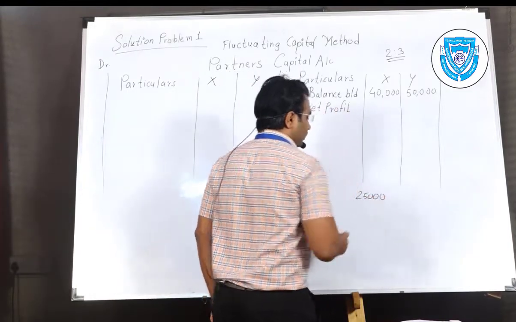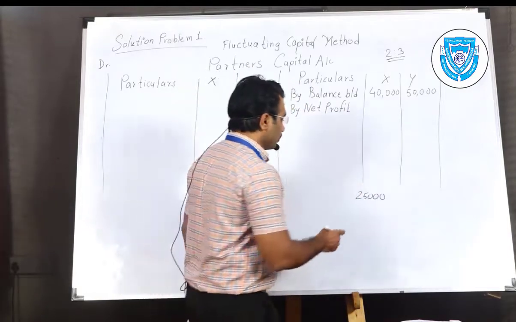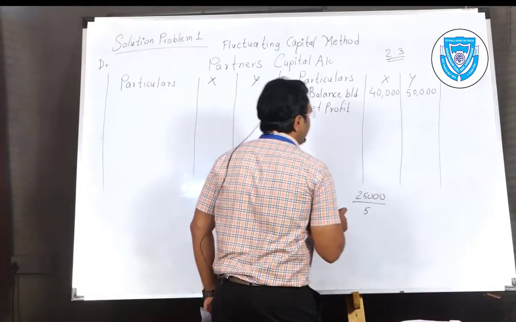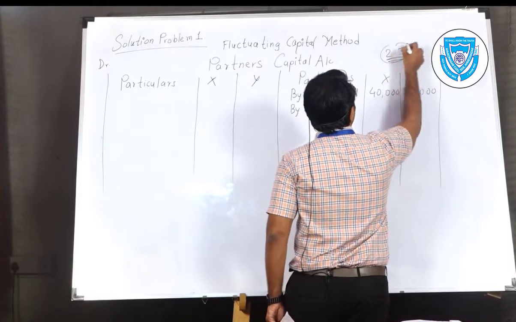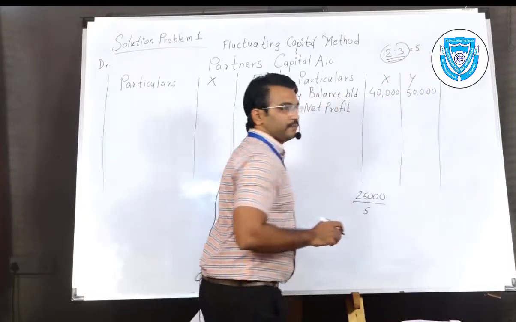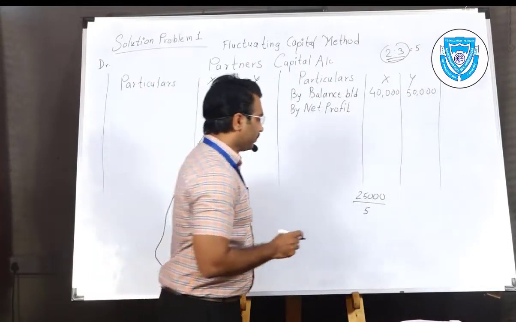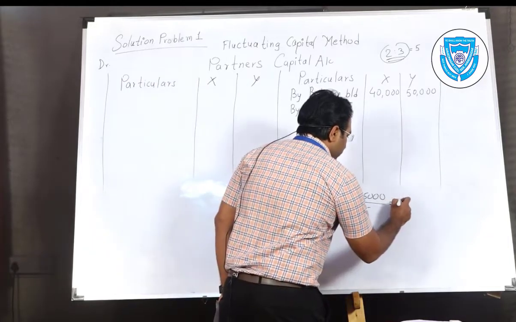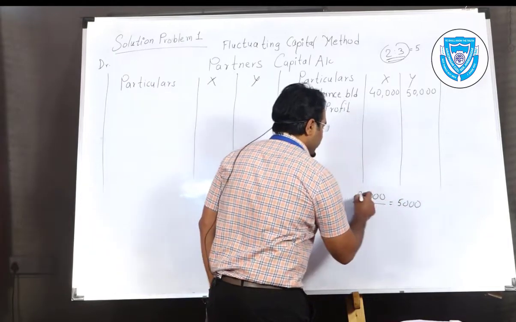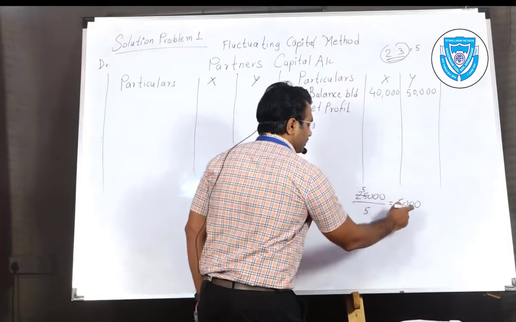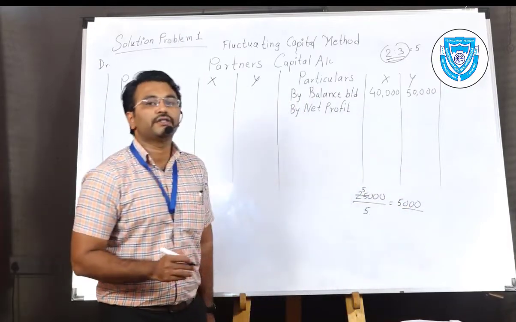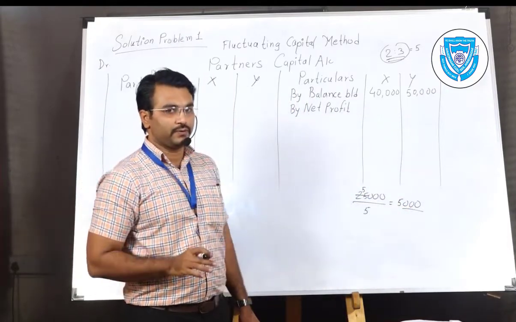25,000, I'll just show the calculation to you. 25,000 divided by 5. Why 5? Because the total of the ratio is 5, 2 plus 3. 25,000 divided by 5. 5 fives are 25, and 0 as it is. So 5,000 is the per share profit.